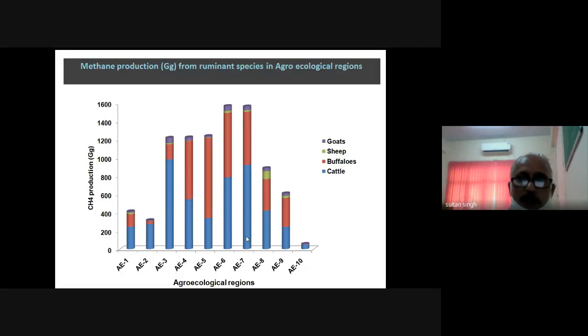Again, friends, you can see within the different regions what is the contribution of the different livestock species to the total methane emission. If you see, in case of the agroecological zones 4 and 5, the buffalo population is more. That is why the contribution of the buffalo to the total methane emission is more. And then in case of the cattle, you see in zone 7 and zone 6, and also in zone 3, the contribution of cattle is more, because the cattle population is more in these regions as compared to the other parts.